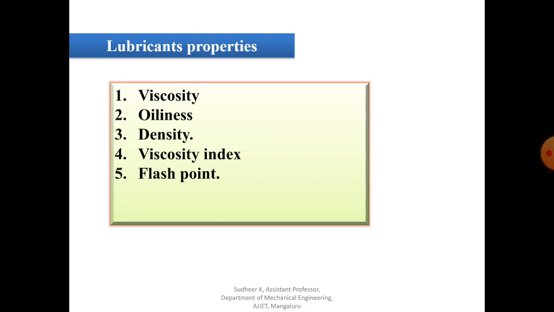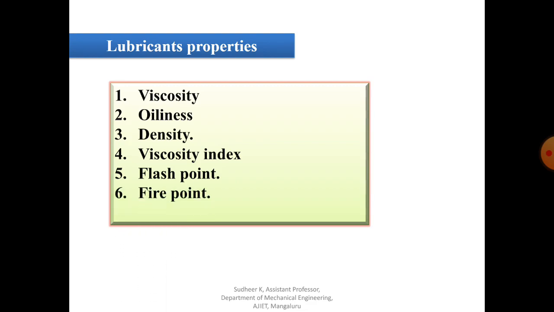Usually the flame is brought within 6 millimeters of the surface of the oil, and that is called the flash point. Already we conducted a test, so you know how to conduct the flash point test in order to find out the flash point of different oils, which is one of their properties.